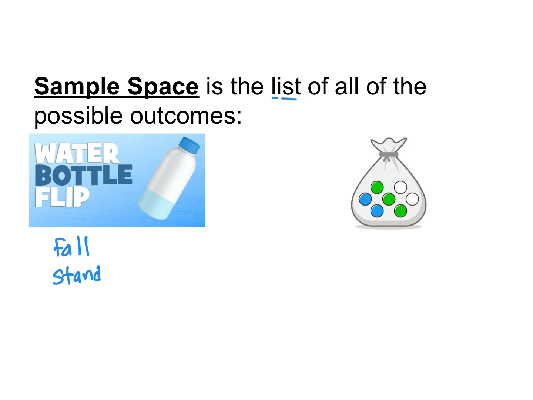Okay, and then the second one, I'm sorry, I should explain this more. Sample space is the full list of everything that could happen. So if I'm looking at this bag of marbles, I could pull out a white marble, I could pull out a green marble, or I could pull out a blue marble. Okay, I can't pull out a red marble. I'm not going to write it down. I'm just writing down the things that are in the bag.